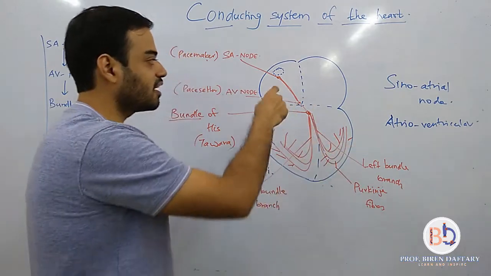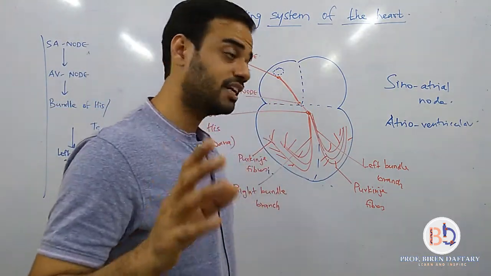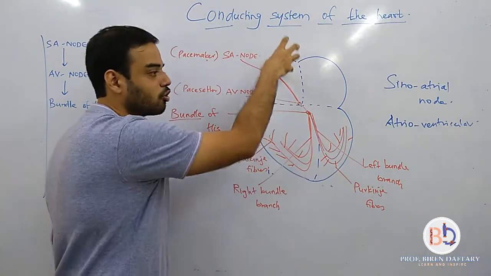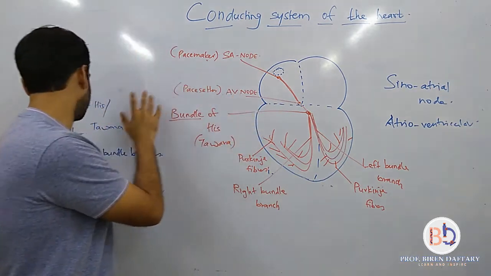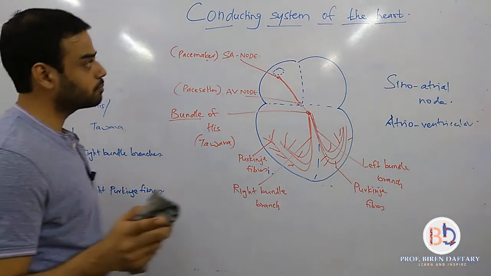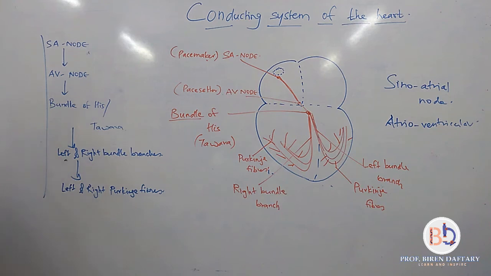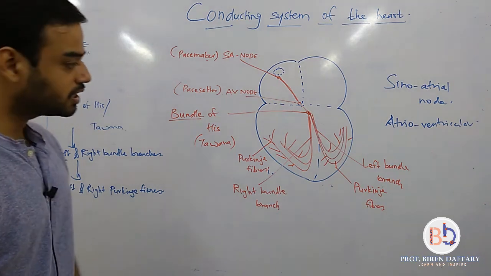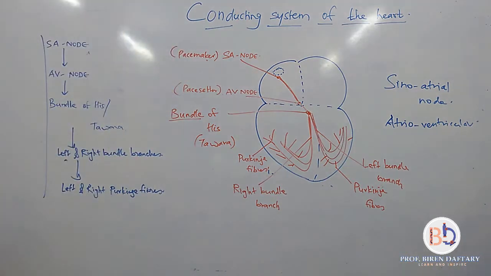And that is why the heart can keep on working for so many years without getting adequate rest, because the mechanism of contraction is like that. Is this clear? Okay. So this is one part of our lecture, which is the conducting system of the heart. We have to complete one more part, which is related to the cardiac cycle. If you want, take one or two minutes. You can draw this in your book if you want, and we will resume with the cardiac cycle.